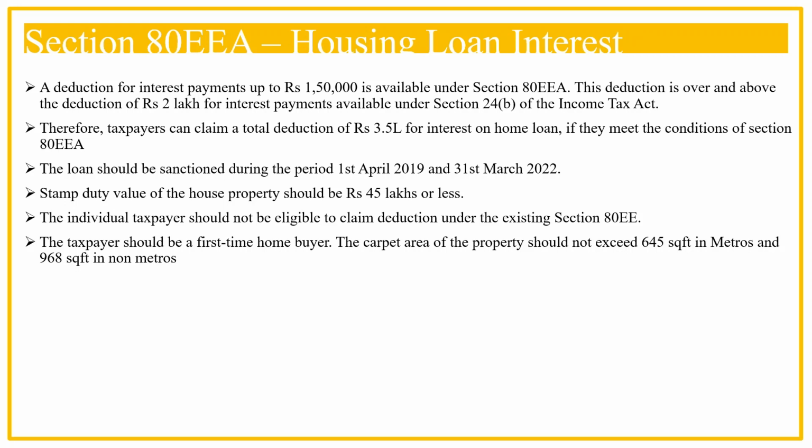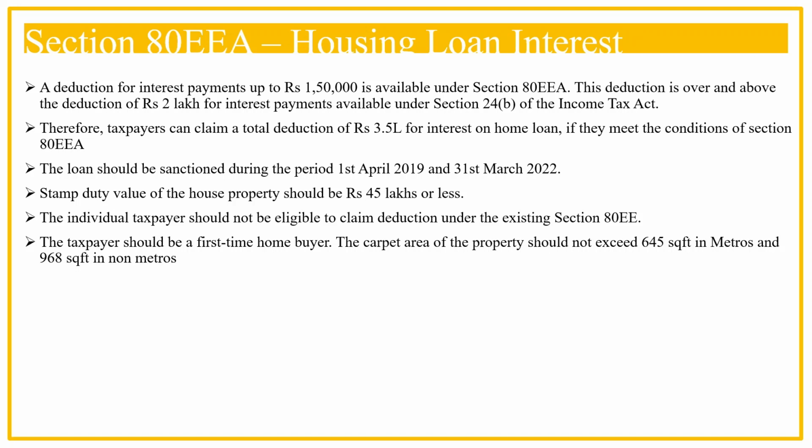He is not eligible to claim under section 80EE because he would not have availed the loan during 16-17. Similarly, one of the important conditions here is that the loan should have been availed during 1st April 2019 till 31st March 2022. The carpet area of the property should not exceed 645 square feet in metros and 968 square feet in non-metros. If all the conditions are satisfied, he can claim the additional benefit of 1.5 lakhs.